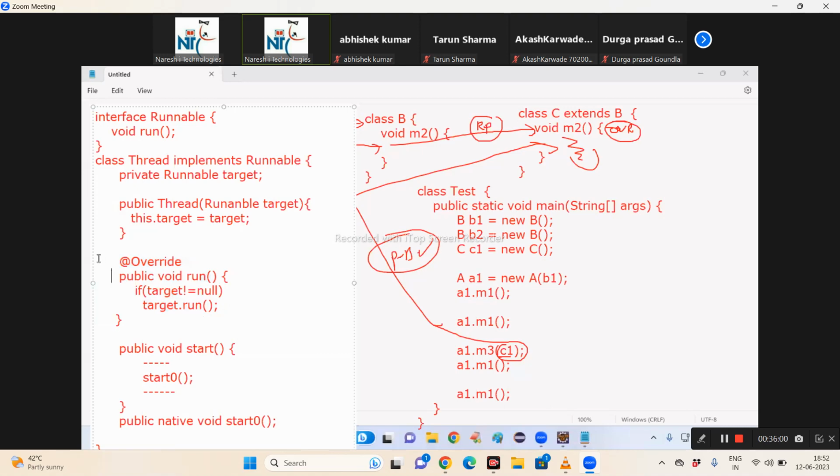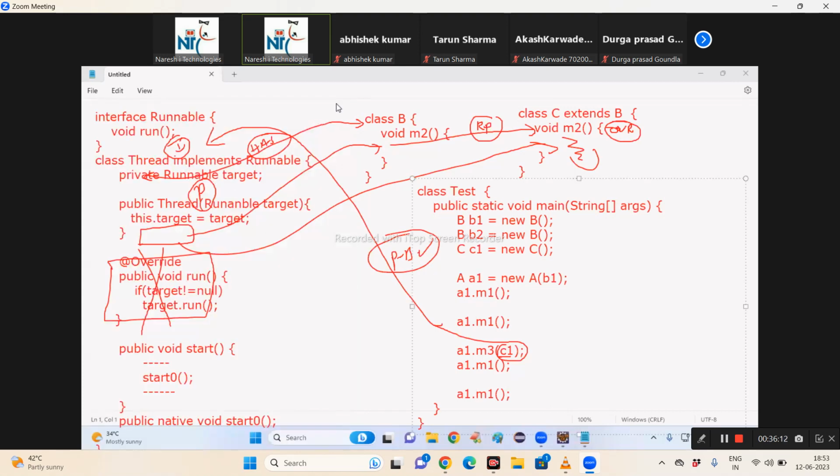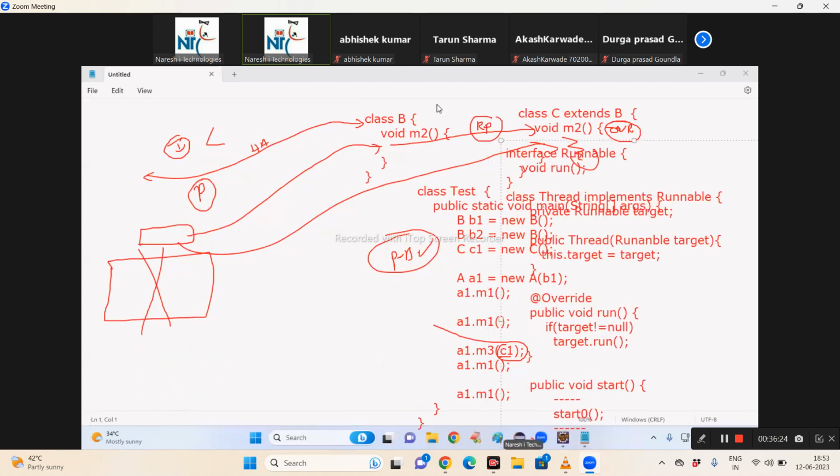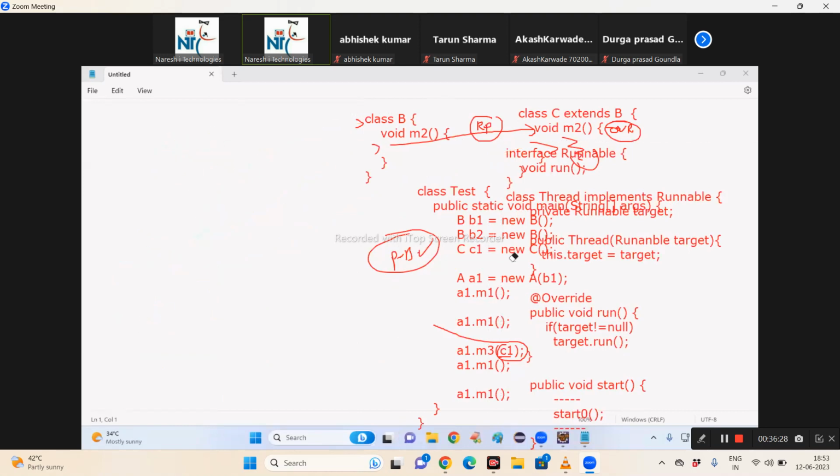Whenever JVM calls run method of Thread class, the internal logic is verifying whether there is any target object in the target variable. If the object is there, run method is called from there. All people understand Thread class? Confused now? Okay na?